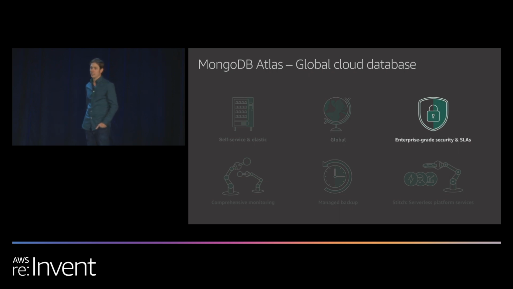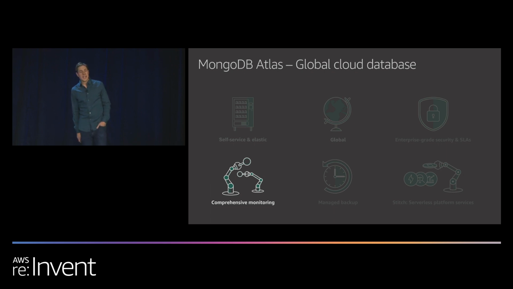Enterprise security and SLAs. Atlas is loaded with enterprise security features, such as Active Directory support, customer-managed encryption at rest, network peering, and database auditing, to name a few. This is a sensitive investigation, and we need to be able to sleep at night knowing that our data is protected and locked down. In addition, as Diana mentioned, we need high availability. We're working around the clock here. With Atlas, all maintenance operations are automatic and require zero downtime.